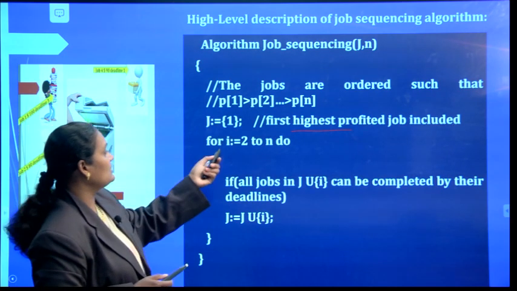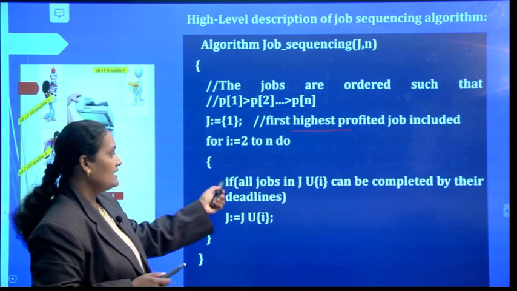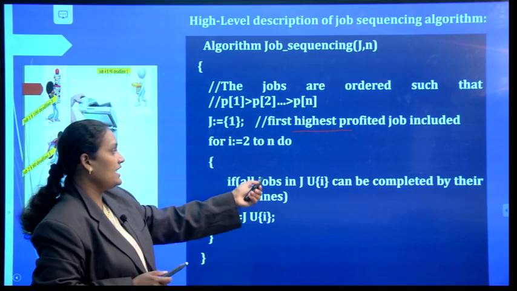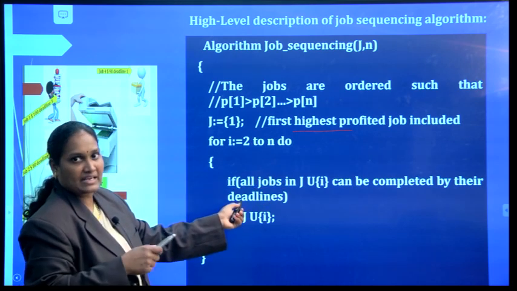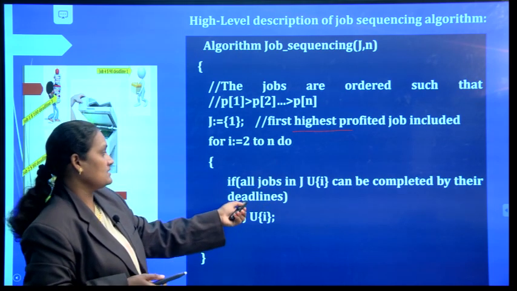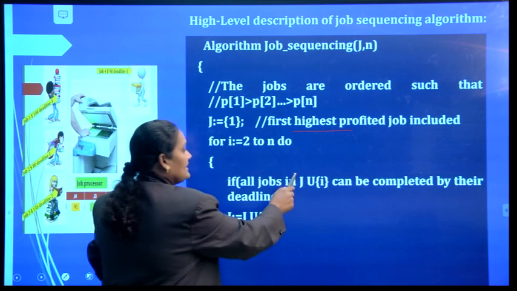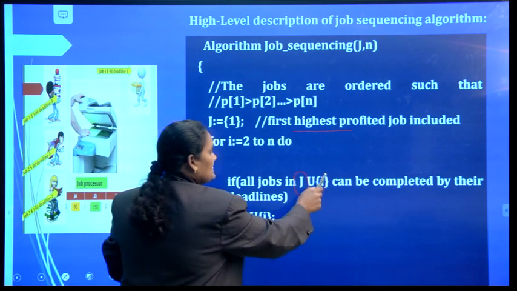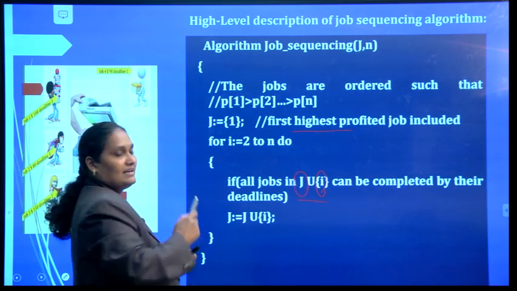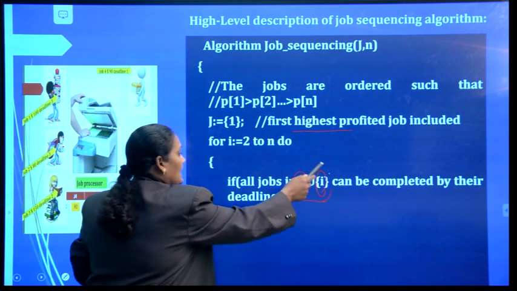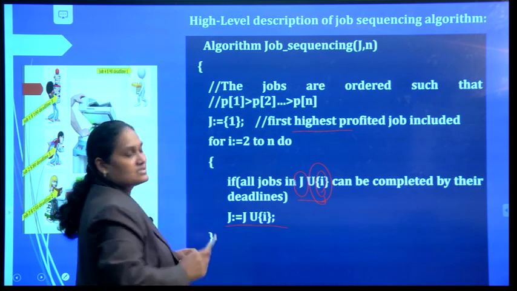For I is equal to 2 to N, what I am doing, if all jobs in J union I can be completed by their deadlines. If we can complete all jobs which are present already in the solution and which we are including now, so both can be completed by their deadlines, we can include ith job into the solution.